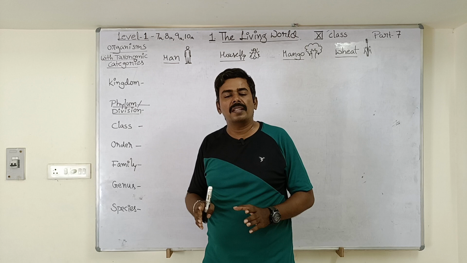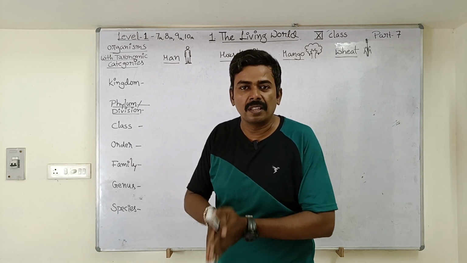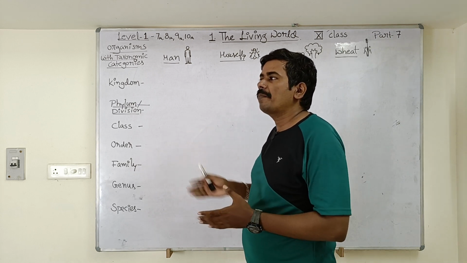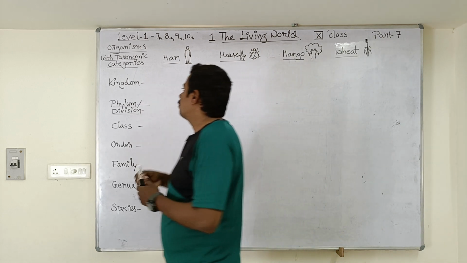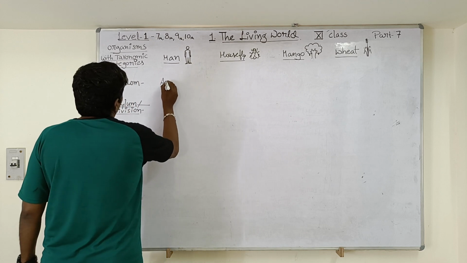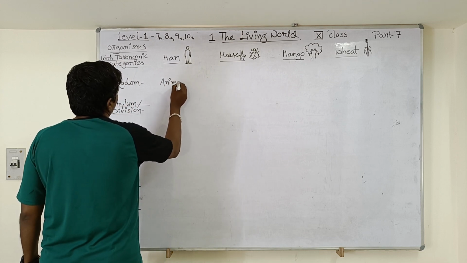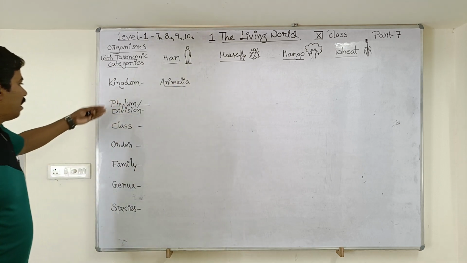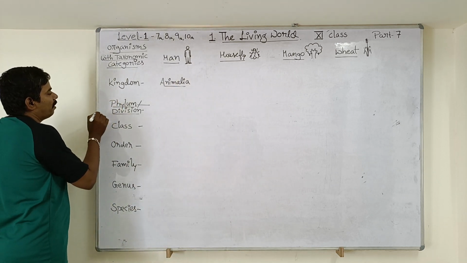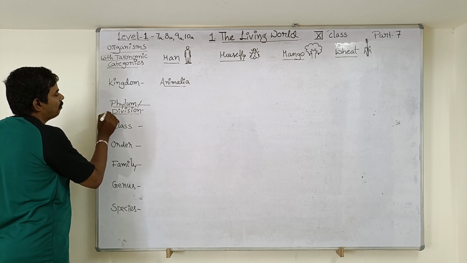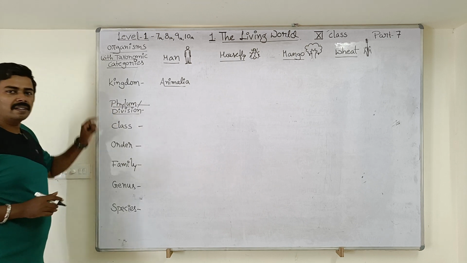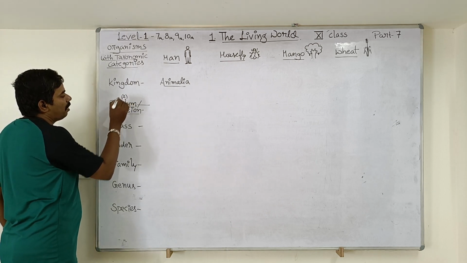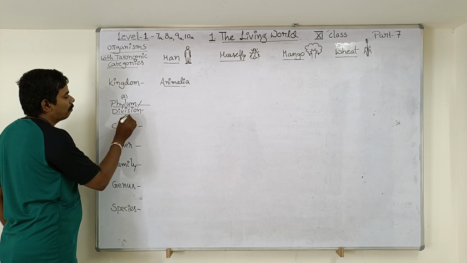Homo is the genus, sapiens is the species. Man has several characters of animals, so taxonomists kept man in the kingdom Animalia. In the next level, there are two different taxons, phylum and division, both at the same level. Phylum is used for the animal kingdom, division is used for the plant kingdom.